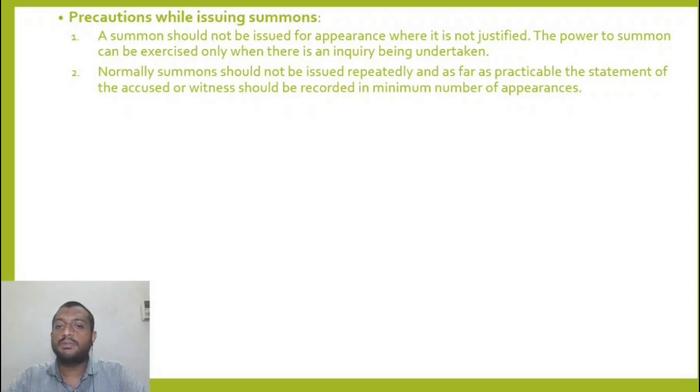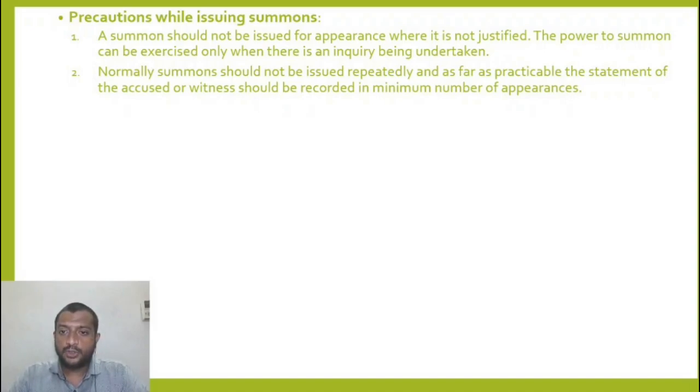Normally, summons should not be issued repeatedly, but if you look at inspection, you can, if you have reasons to believe that those things are happening: the ITC excess claimed, the goods have been secreted. So all of those reasons, if they are present, I can just go for an inspection. But for a summons, there has to be an inquiry which is already happening. Only then I can issue a summon.